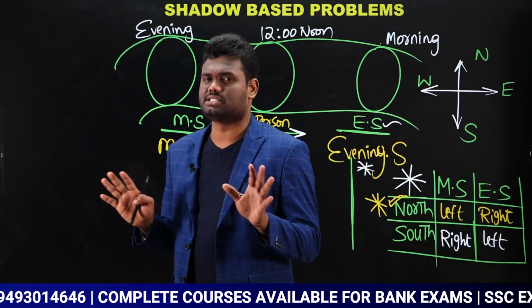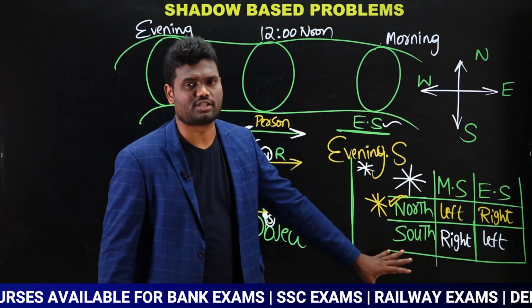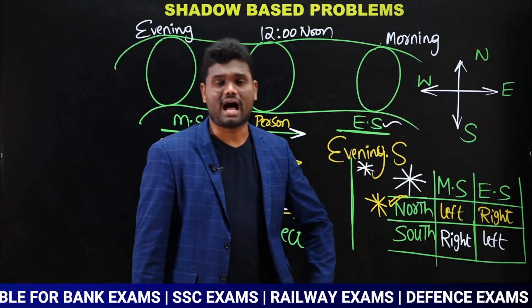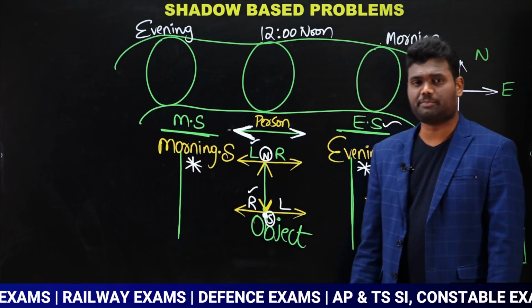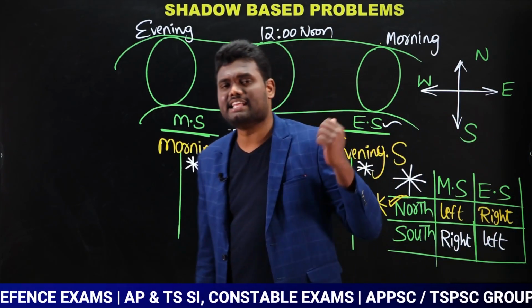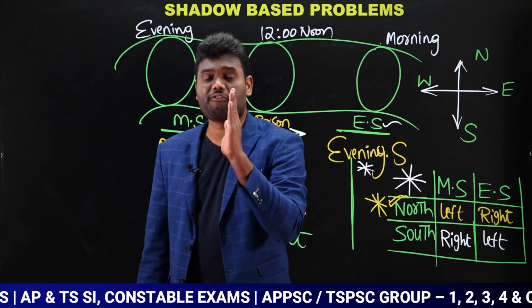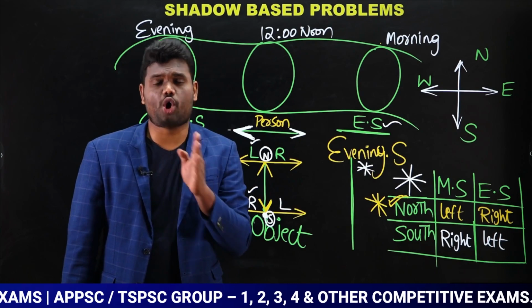It cannot be east or west. Okay, remember this point. Most of the time you will get questions based on north and south. If at all they want to ask in terms of east or west, they will ask the question saying the person found his shadow in his front, in his back, in this way. Whenever they say front or back, then the answer will be east or west.